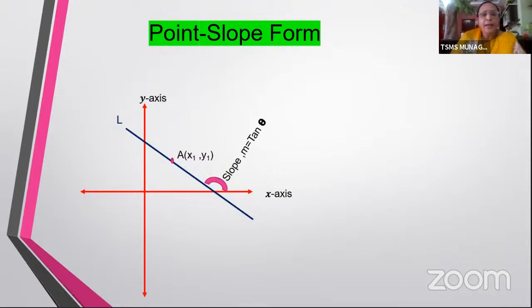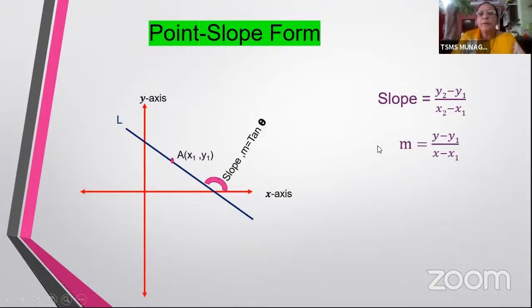Now if I have these two things, how do I get the equation? So again here the slope is y2 minus y1 by x2 minus x1. Is it not? Now here the other point, let me take a point on this particular line. You must have learnt in locus, any point on a line L can be taken as P of x comma y. Now suppose I take any point on L as P of x comma y and the other point as A of x1 y1.